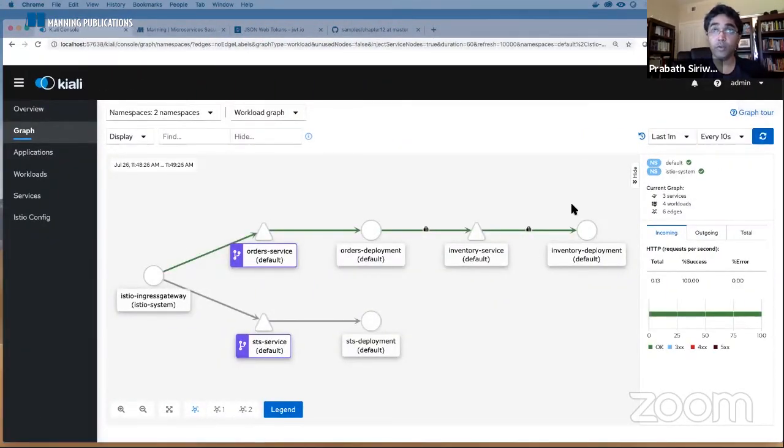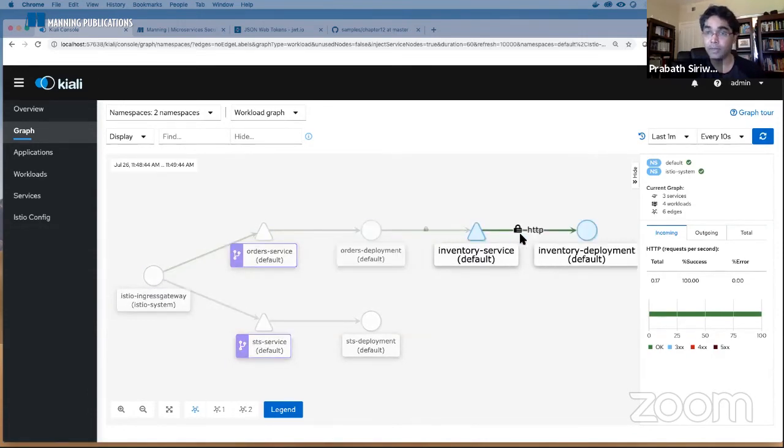Okay, now you can see there's no MTLS enabled between the Istio ingress gateway and the order processing microservice. Still passes. So that means even though by default MTLS is enabled, Istio doesn't enforce it, right? So that's why now we can talk from the Istio ingress gateway to the order processing microservice without MTLS.